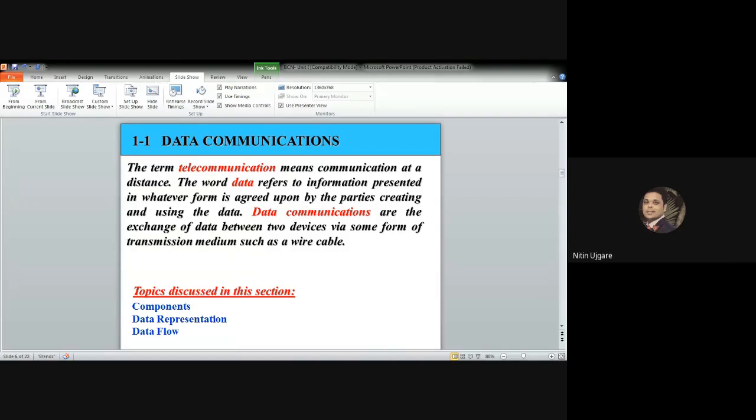So in that case, if the data get breached, then that data is of no use. Then the last characteristic of a data communication system is the jitter. So jitter, what does it mean? Jitter refers to the variation in the packet arrival time. If there is uneven delay in the delivery of the audio or video packets, then the essence of that live streaming of audio and video will get lost.